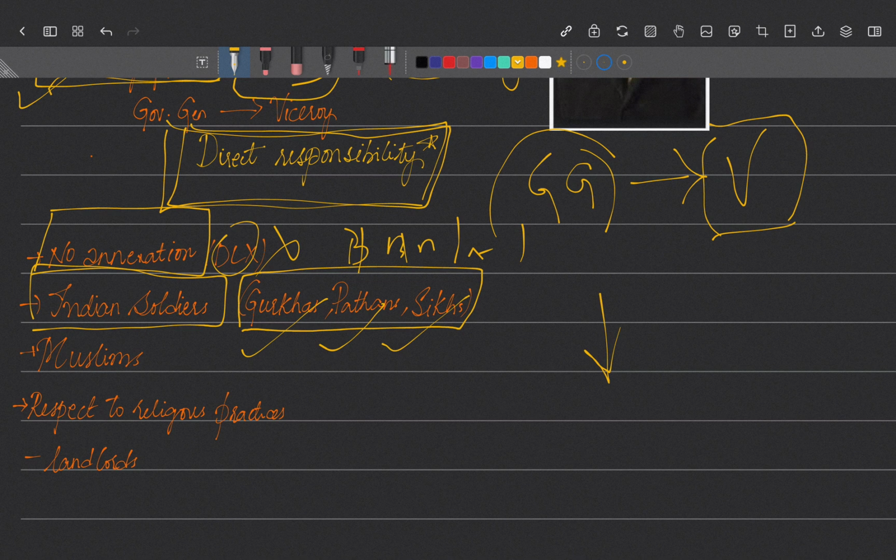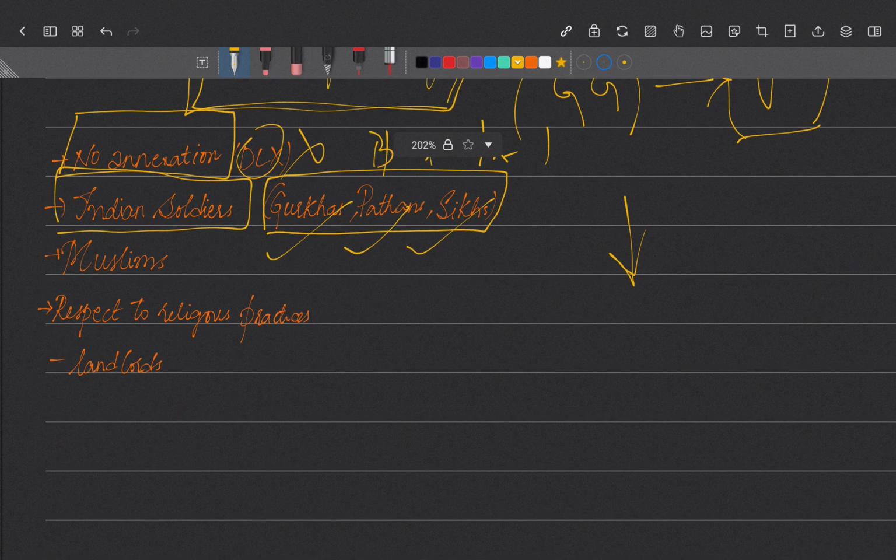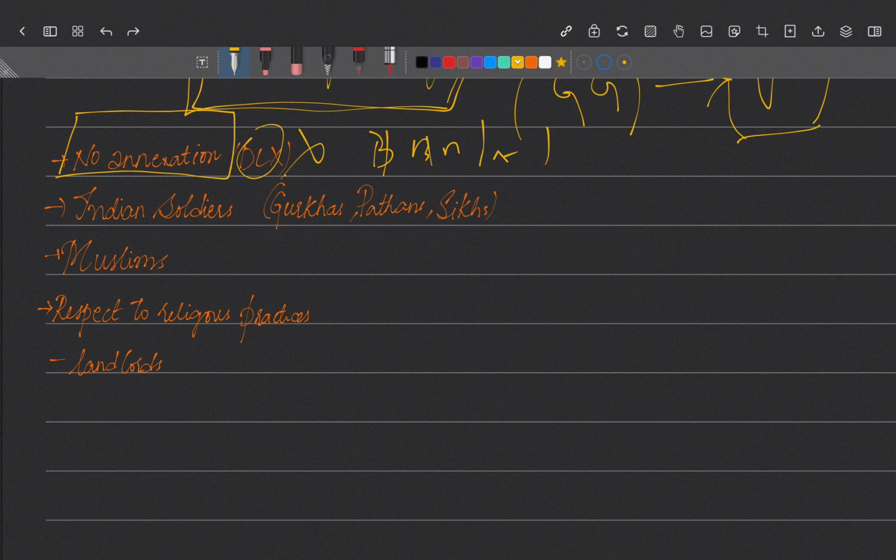And they confiscated the properties of Muslims. Why? Because they felt Muslims were also one of the reasons for this revolt. They felt Muslims started this revolt and polluted everyone, so they took the properties of Muslims, and they were not treated well.